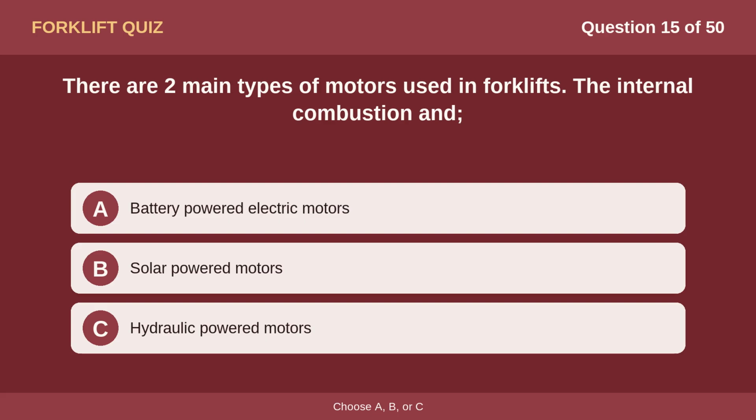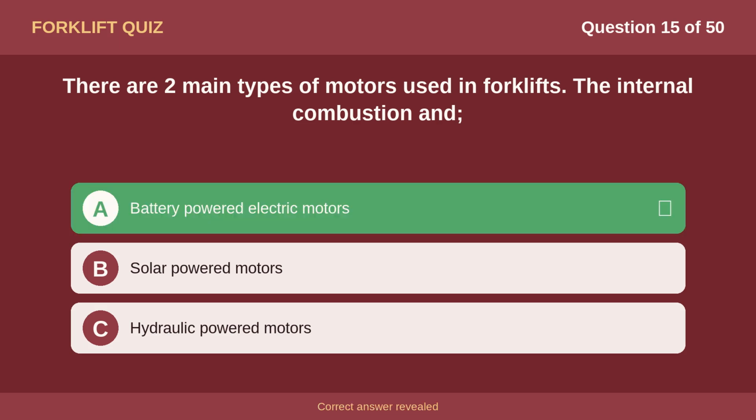Question 15. There are two main types of motors used in forklifts: the internal combustion and Option A. Battery-powered electric motors. Option B. Solar-powered motors. Option C. Hydraulic-powered motors. The correct answer is option A. Battery-powered electric motors.